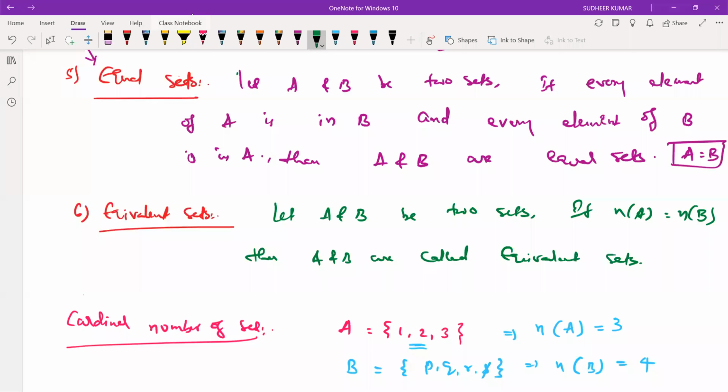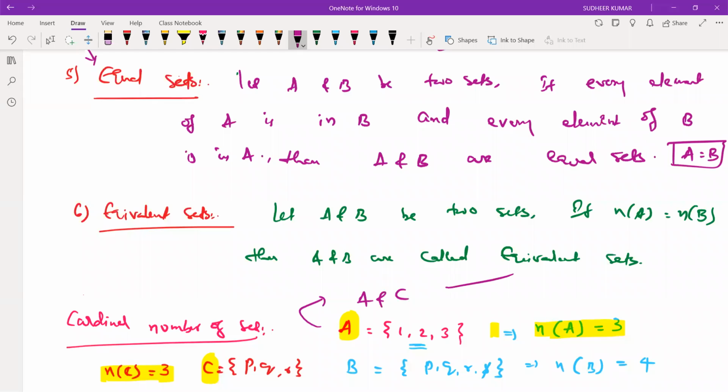For example, take C equals PQR. What is the cardinal number of set C? PQR, 3 elements only. Here the cardinal number of set A and set C are the same, so A and C are called equivalent sets. In this example, A and C are equivalent sets.